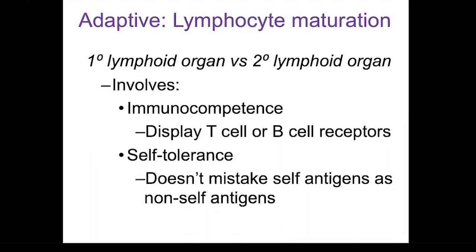During this process of self-tolerance, lymphocytes that mistake self-antigens for non-self antigens are removed from the population. They undergo cell suicide, and this is called apoptosis. Self-tolerance involves positive selection and negative selection.